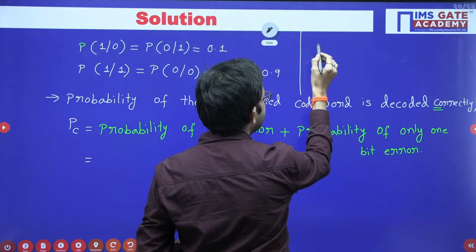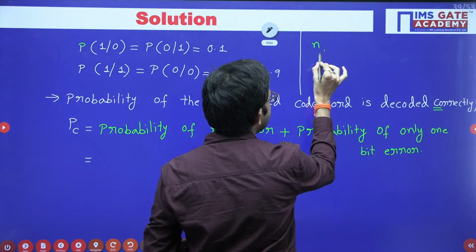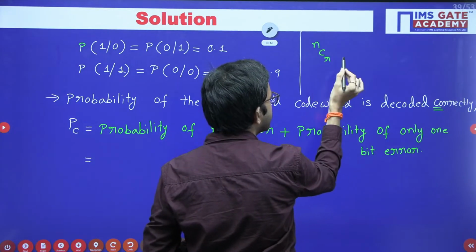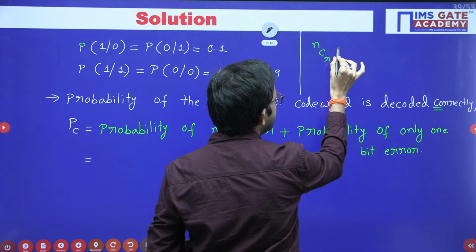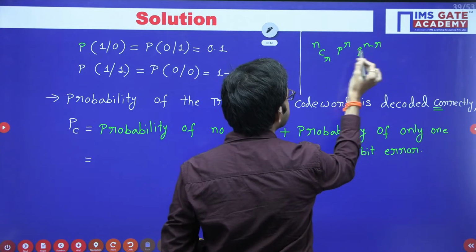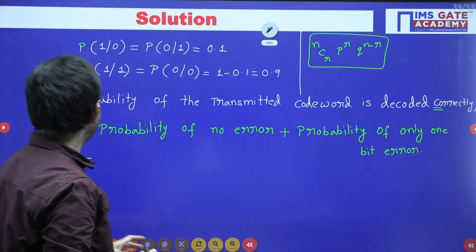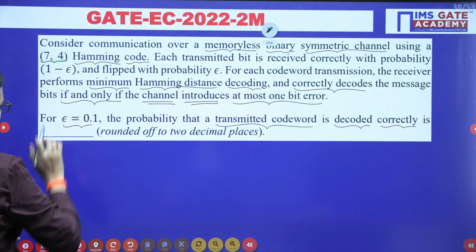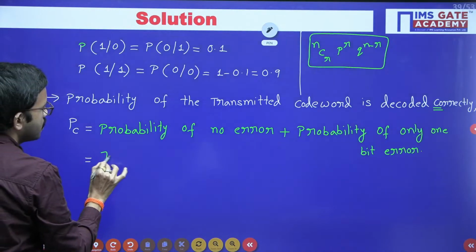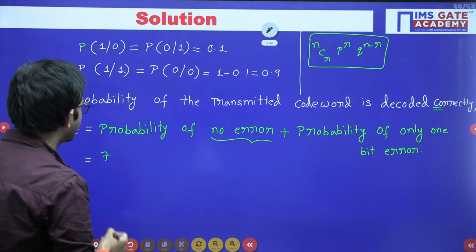Say for example, when you are having total number of bits n, out of which you are choosing suppose r bits at any time. So nCr into p power r into q power n minus r. This formula I hope everyone knows, right? So in this question, the total number of bits are 7. Out of which here we are mentioning no error. So that means r value is 0.